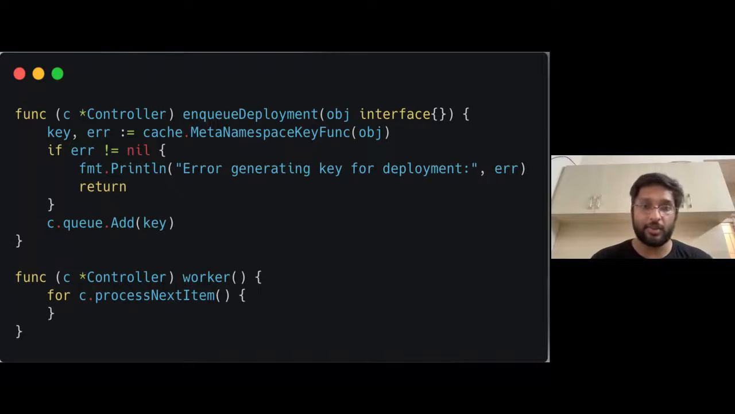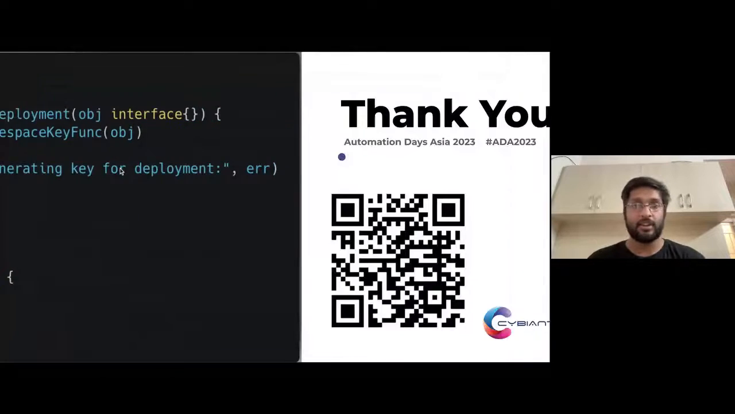Yeah, as I said, this is the in-queue deployment. Basically, it is nothing but doing a queue.add, right, for the key that you have.